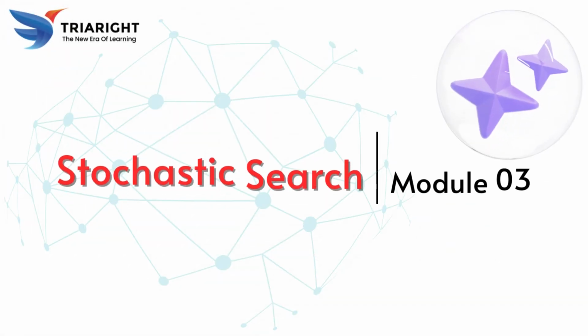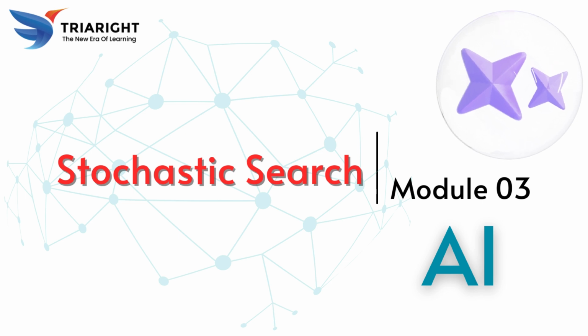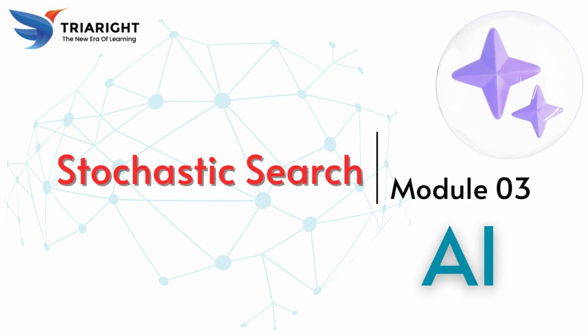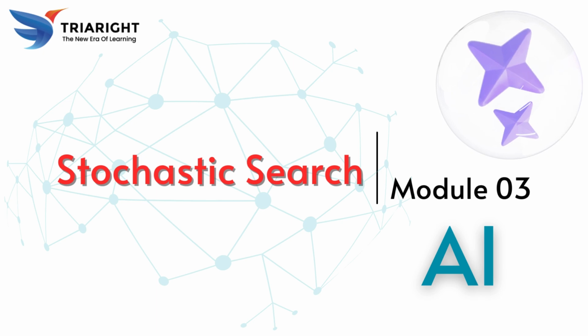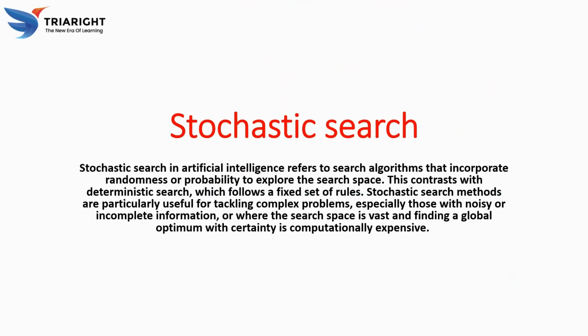In Module 3, we are discussing stochastic search in artificial intelligence. Moving to the topic, stochastic search. Stochastic search in artificial intelligence refers to search algorithms that incorporate randomness or probability to explore the search space.